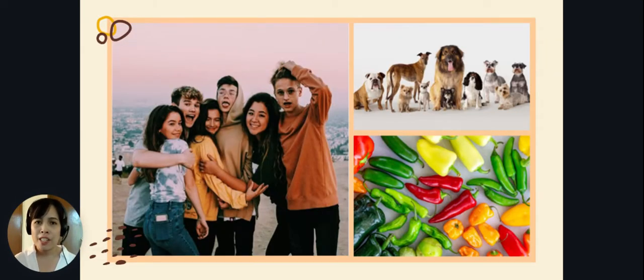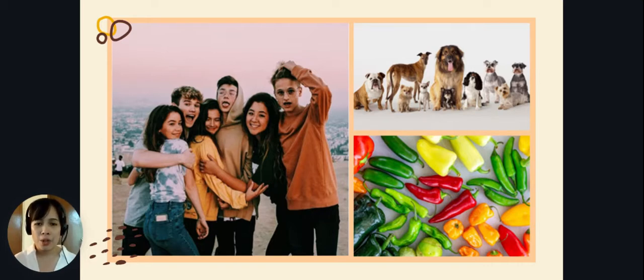Aside from humans, animals like dogs may also exhibit this variety of characteristics. Like the different breeds of dogs, you can see that they are larger or smaller, and they have different physical features. Although these dogs look different, the different breeds can mate and have viable offspring, and with that, we can consider them belonging to the same species.